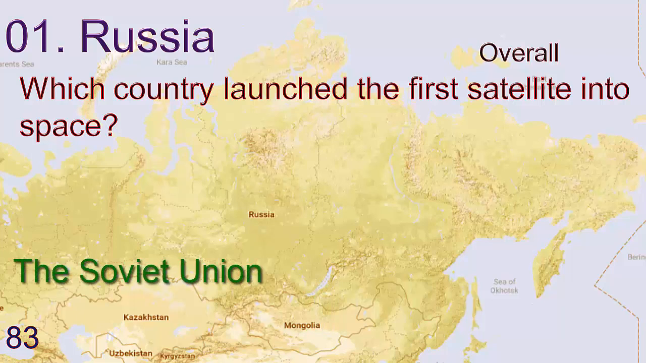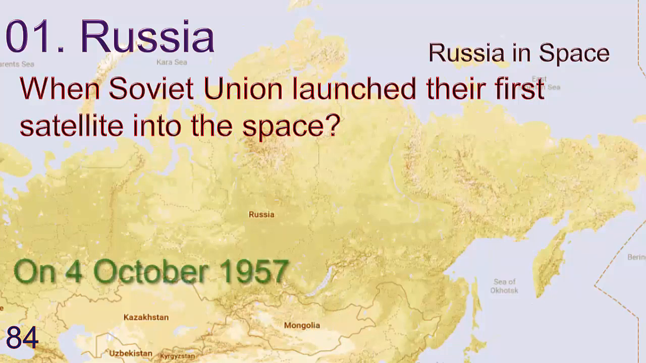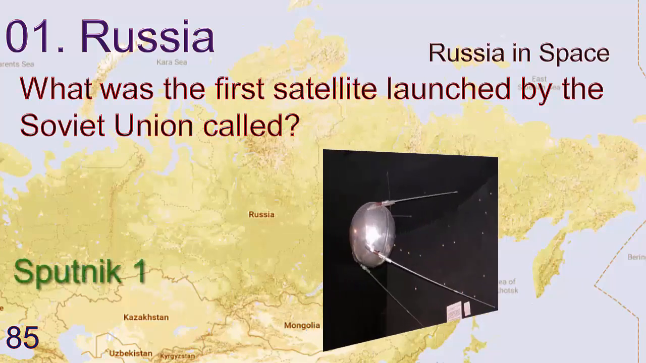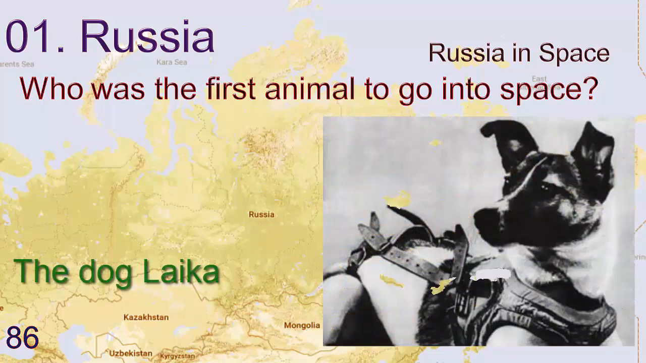Which country launched the first satellite into space? Answer is the Soviet Union. When did the Soviet Union launch their first satellite into space? 4 October 1957. What was the first satellite launched by the Soviet Union called? Sputnik 1. Who was the first animal to go into space? Answer is the dog Laika.